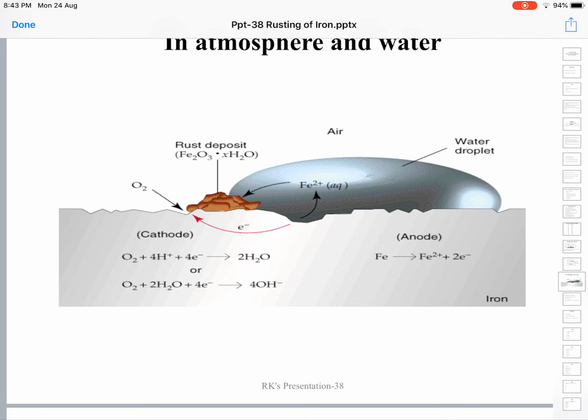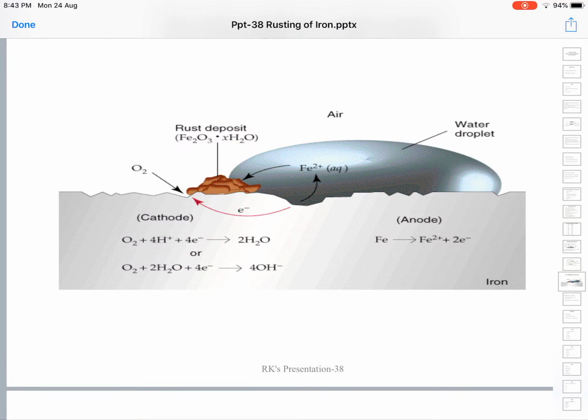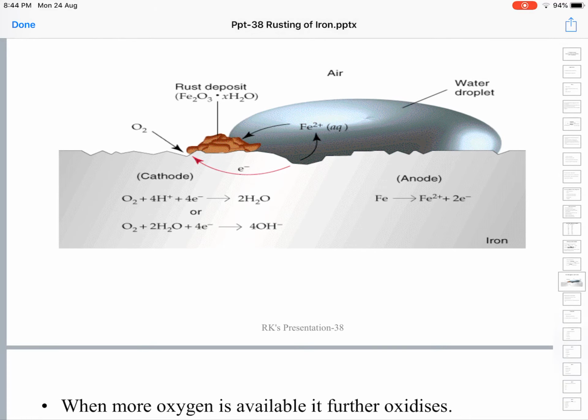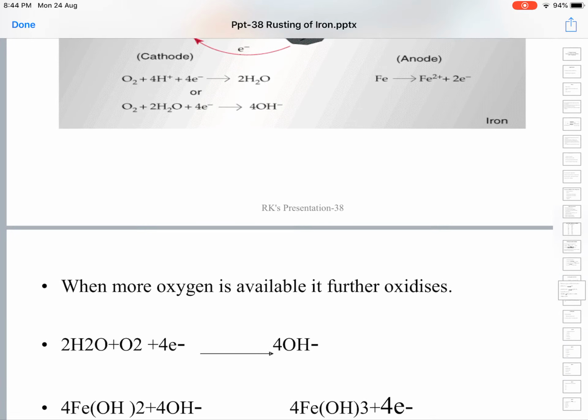In the atmosphere and water, these reactions are happening. At the anode, iron is forming Fe2+ and 2 electrons are given up, lost. At the cathode, oxygen combines with 4 H+ ions and 4 electrons to form 2 H2O, or one oxygen molecule and 2 water molecules combine with 4 electrons to form 4 hydroxyl ions. This is what is taking place.